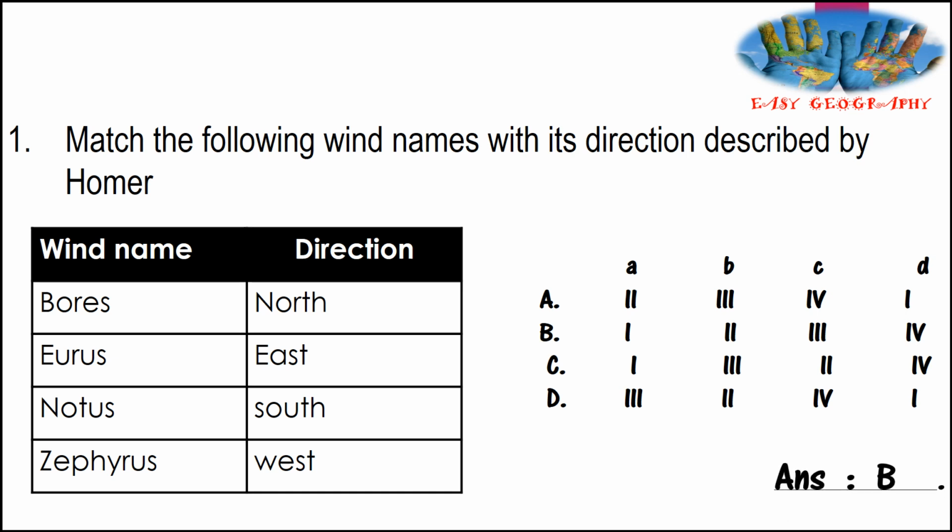Answer is option B. It's in the correct order. Boreas, in the north, is known as the wind name Boreas. East, Eurus. It is known as Notus in south. Cyprus in west.